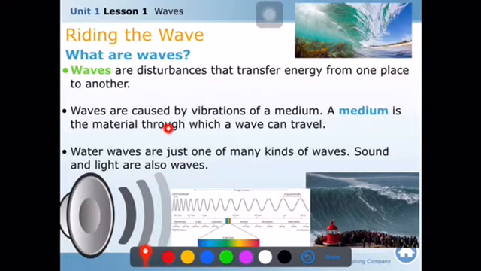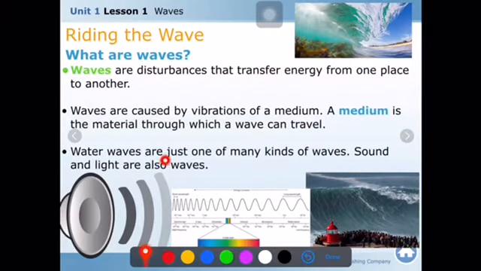After that, how is it transferred? The vibration in one material vibrates the next material, okay? The vibration in the second material vibrates the third material. The vibration in the first particle vibrates the second particle. The second particle vibrates the third particle, and it goes like this, and the first particle stops. Understand? Sound is also transferred in this phenomenon, we can say.